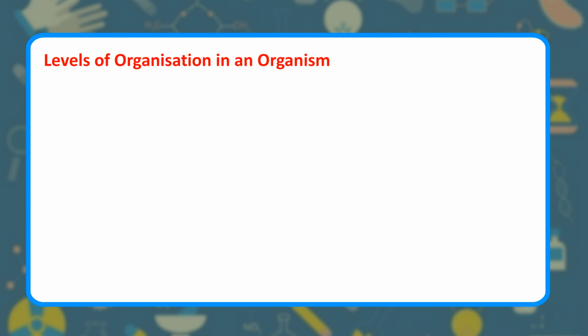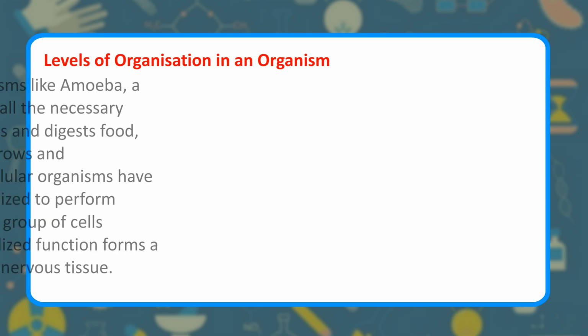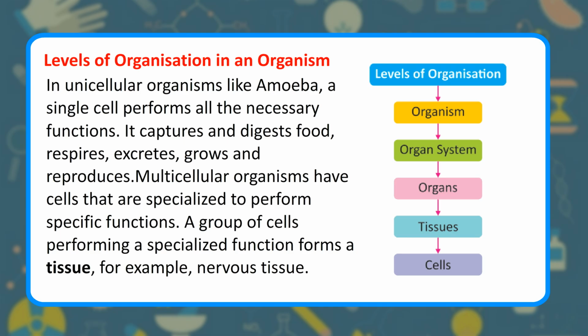Levels of organization in an organism. In unicellular organisms like amoeba, a single cell performs all the necessary functions. It captures and digests food, respires, excretes, grows and reproduces. Multicellular organisms have cells that are specialized to perform specific functions.